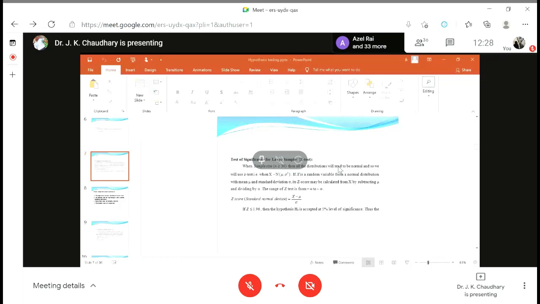Large sample test and one is small sample test. Now you know what is sample. Sample means it is a part of the population. So large sample means if the sample size is more than 30. And small sample means if the sample size is less than 30. Okay?